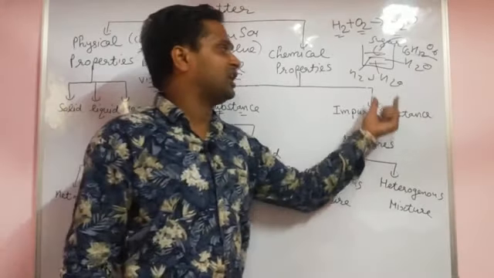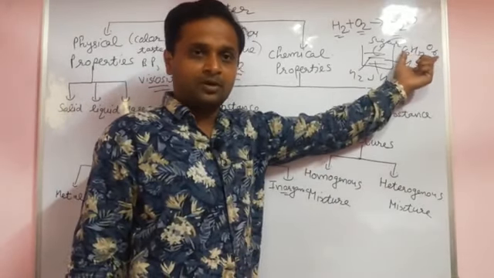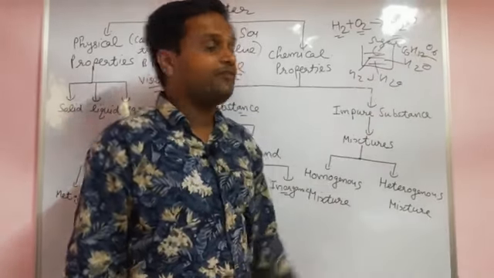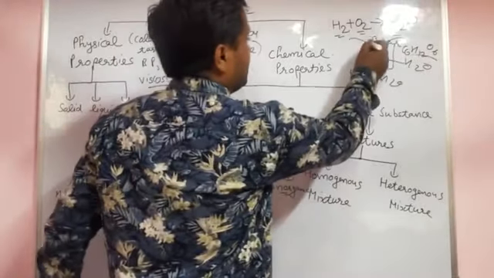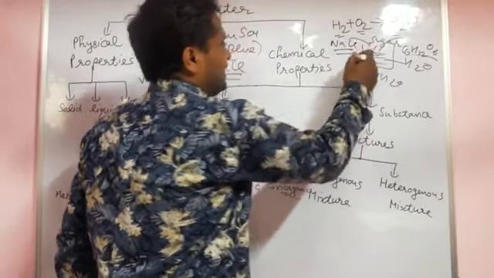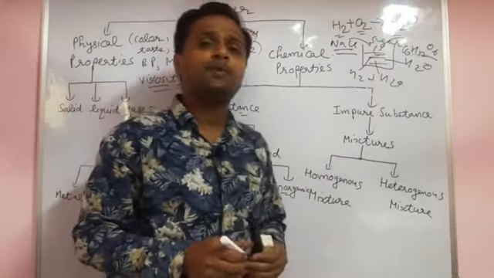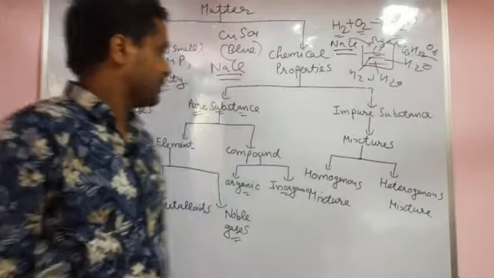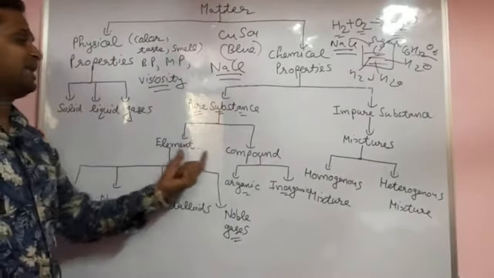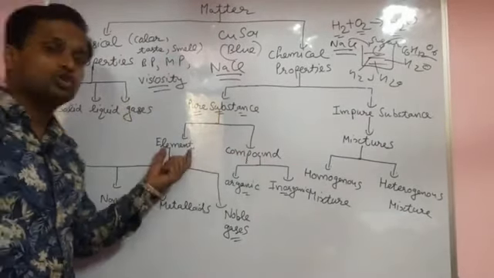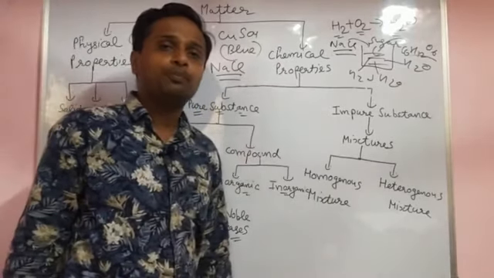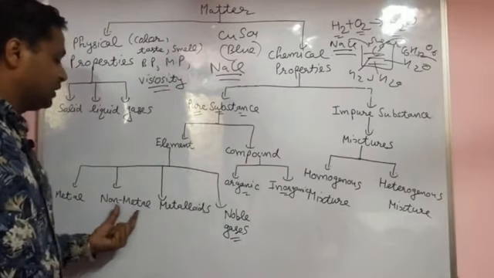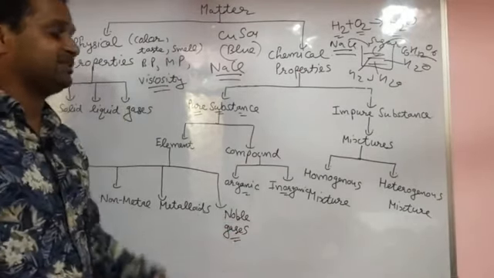But in an impure substance, if you mix in some glucose, sugar, then it has two types of molecule. So it means it is impure. If you add NaCl to it, that is a mixture only, an impure thing, made up of more than one type of atoms or molecules. A pure substance is divided into two parts, elements and compounds. Element is also pure and compound is also pure. Element is divided into four parts: metal, non-metal, metalloid, and noble gases.